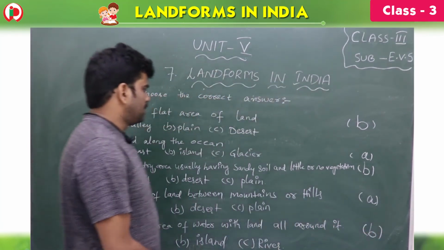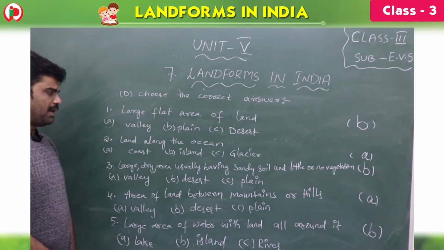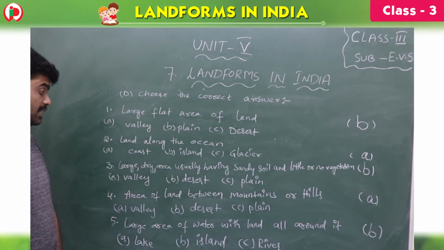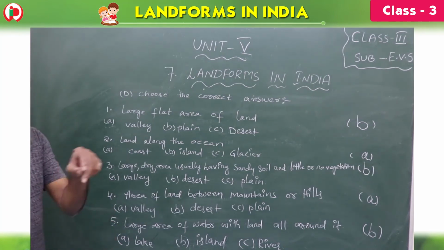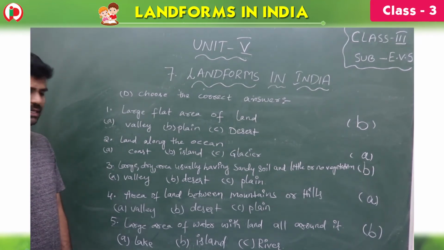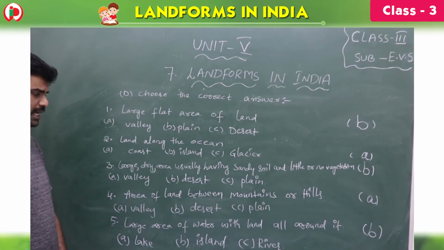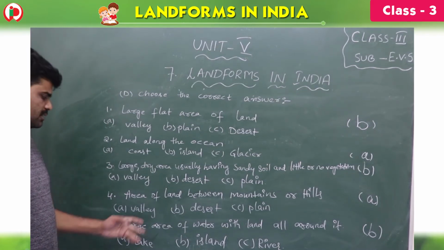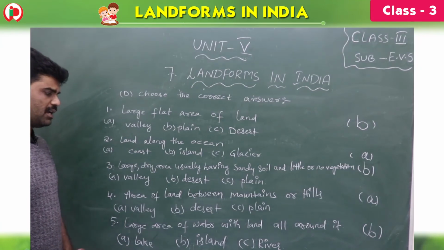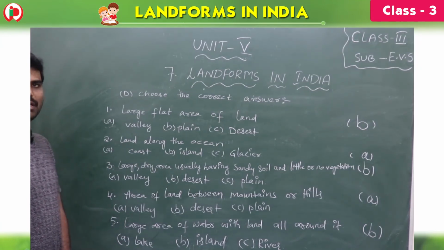So first one is plain, flat area is called plain. Second one, land along the ocean is called coast. A is the right answer. Large dry area usually having sandy soil with no or little vegetation is called desert. That is B. And fourth one, area of land between mountains or hills, that is called a valley. And large area of water with land all around it is called island. B, A, B, A, B.